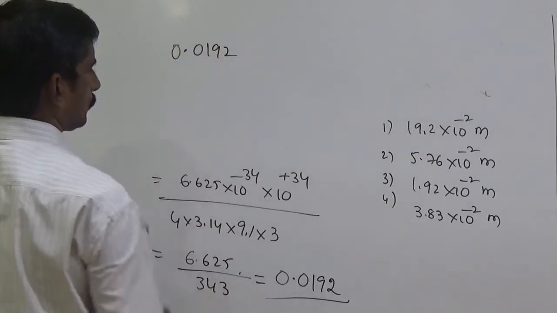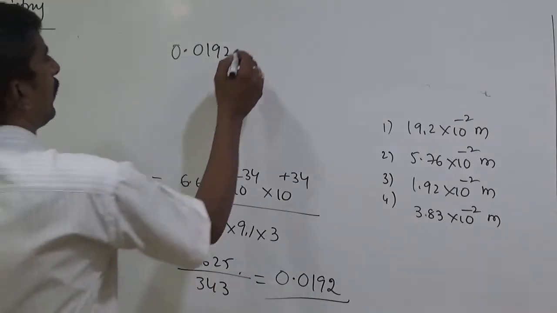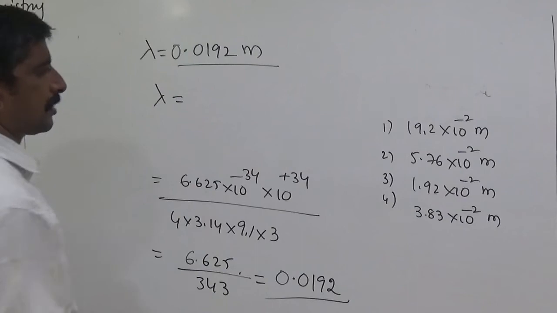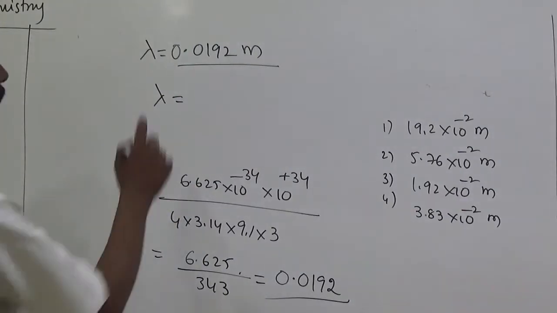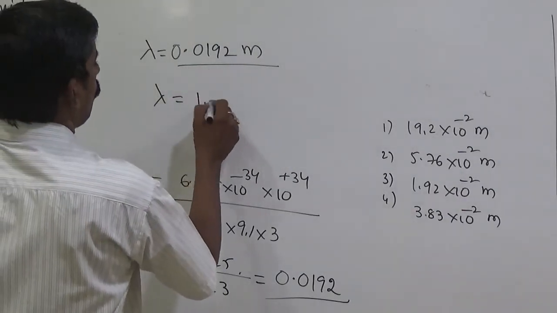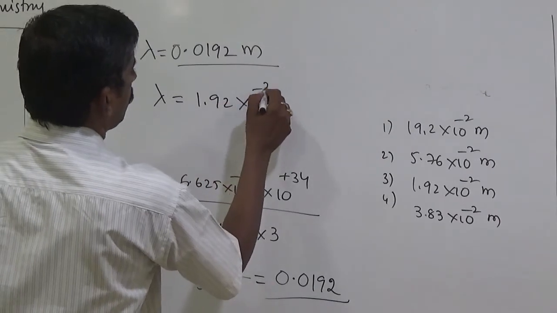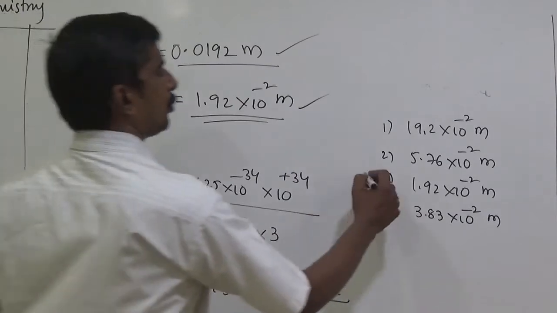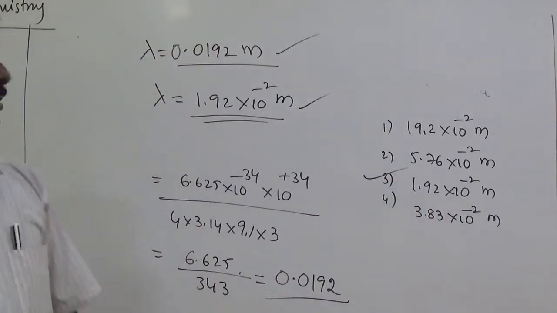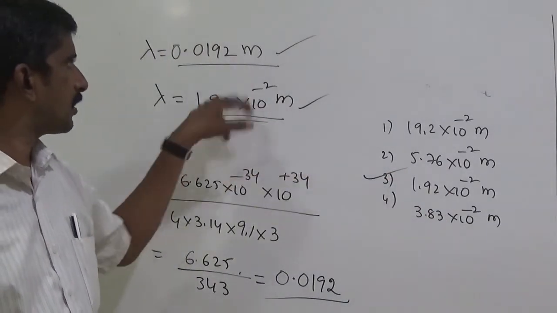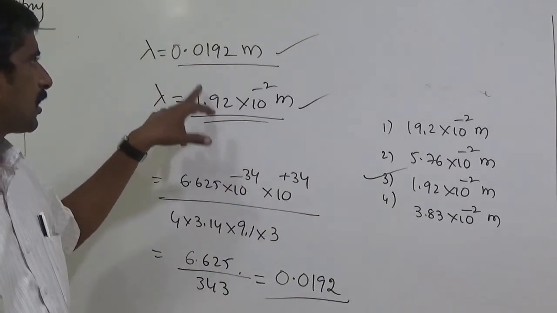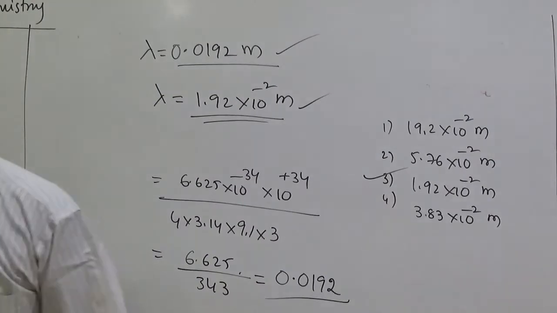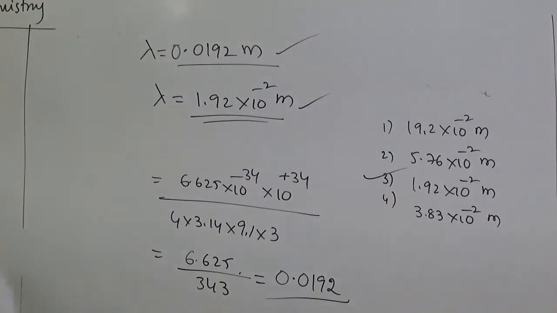So 0.0192 meters. Their answer is not exactly there, so I am taking 1.90 into 10 to the power minus 2 meters. It is also correct. Which option is correct? The third option. Both are the same: your answer 0.019 is converted to 1.90 into 10 to the power minus 2. So the third option is correct.